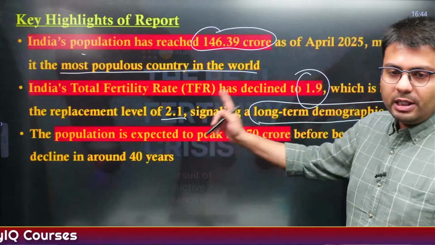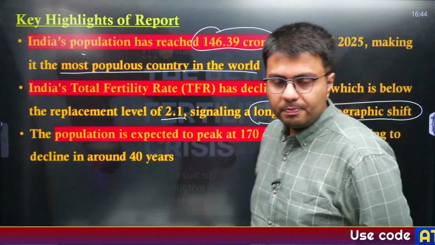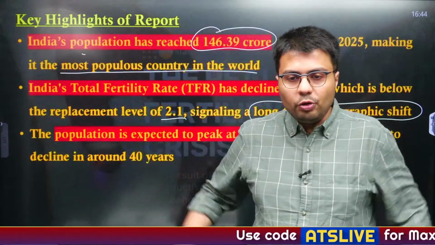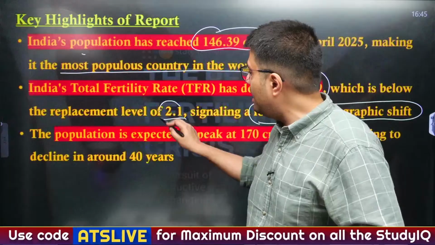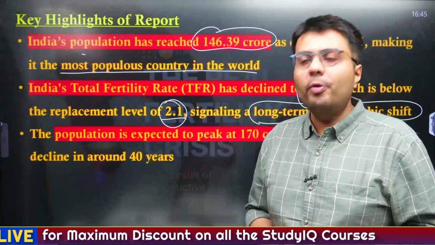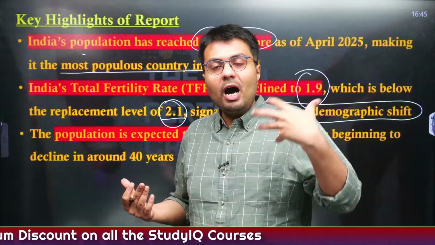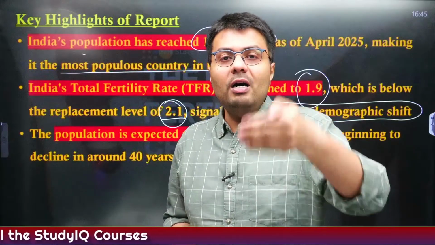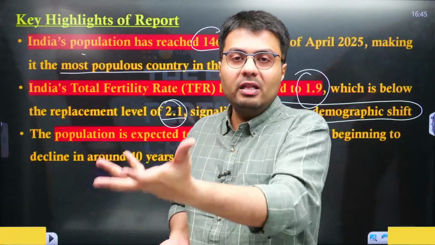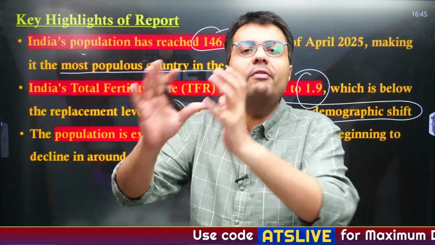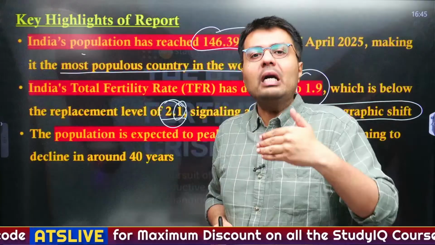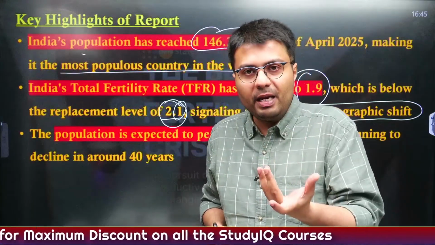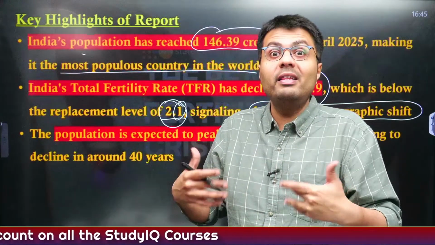Now, anyone, what is TFR? Can anyone let me know? To keep your population at a stable rate, any country would want to achieve a TFR of 2.1. Why 2.1? Because hum do, hamare do. If a husband and wife have two children, that means after the death of the husband and wife, their two children will eventually replace them in the population. But 0.1 is also added to account for unforeseen deaths, like early deaths of the parents, or if a child is born and does not survive.